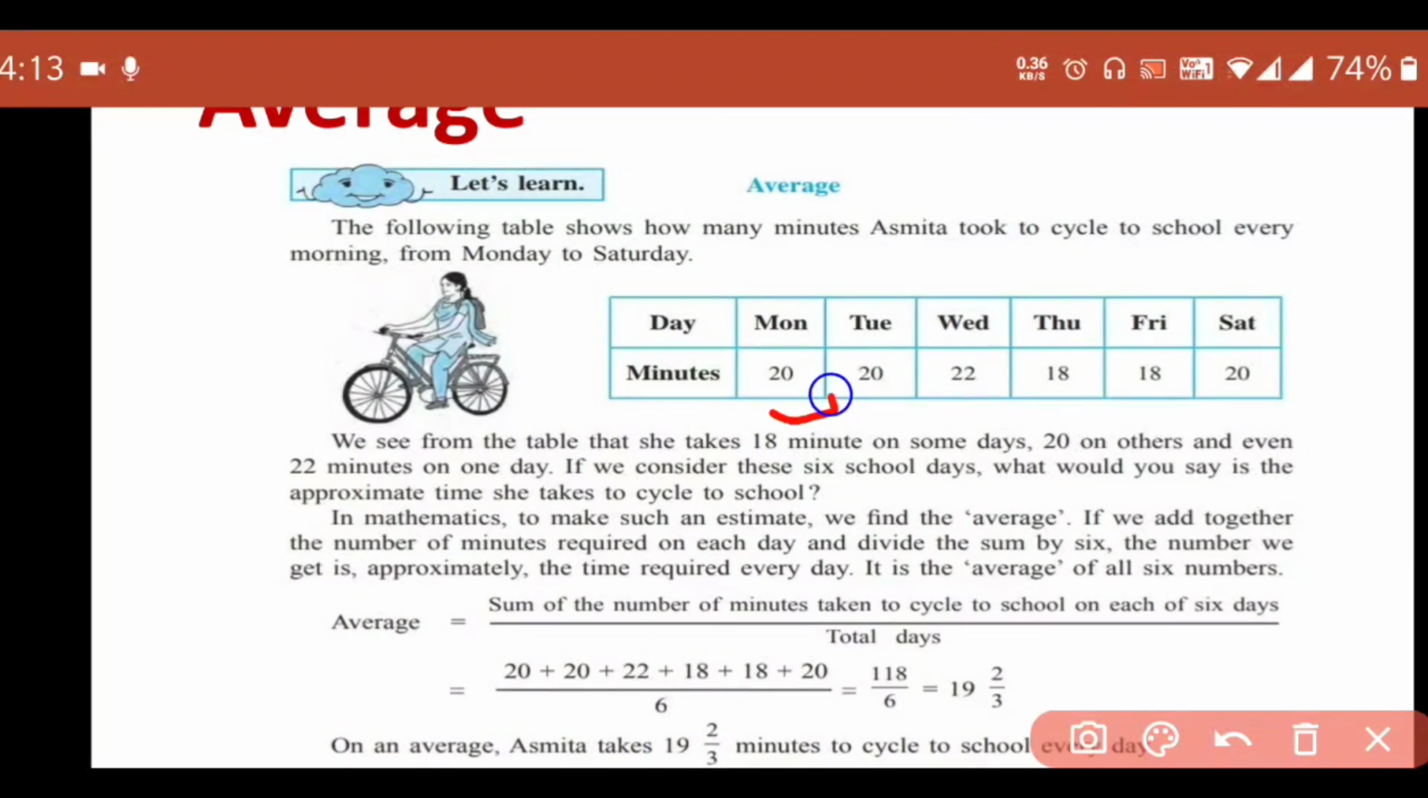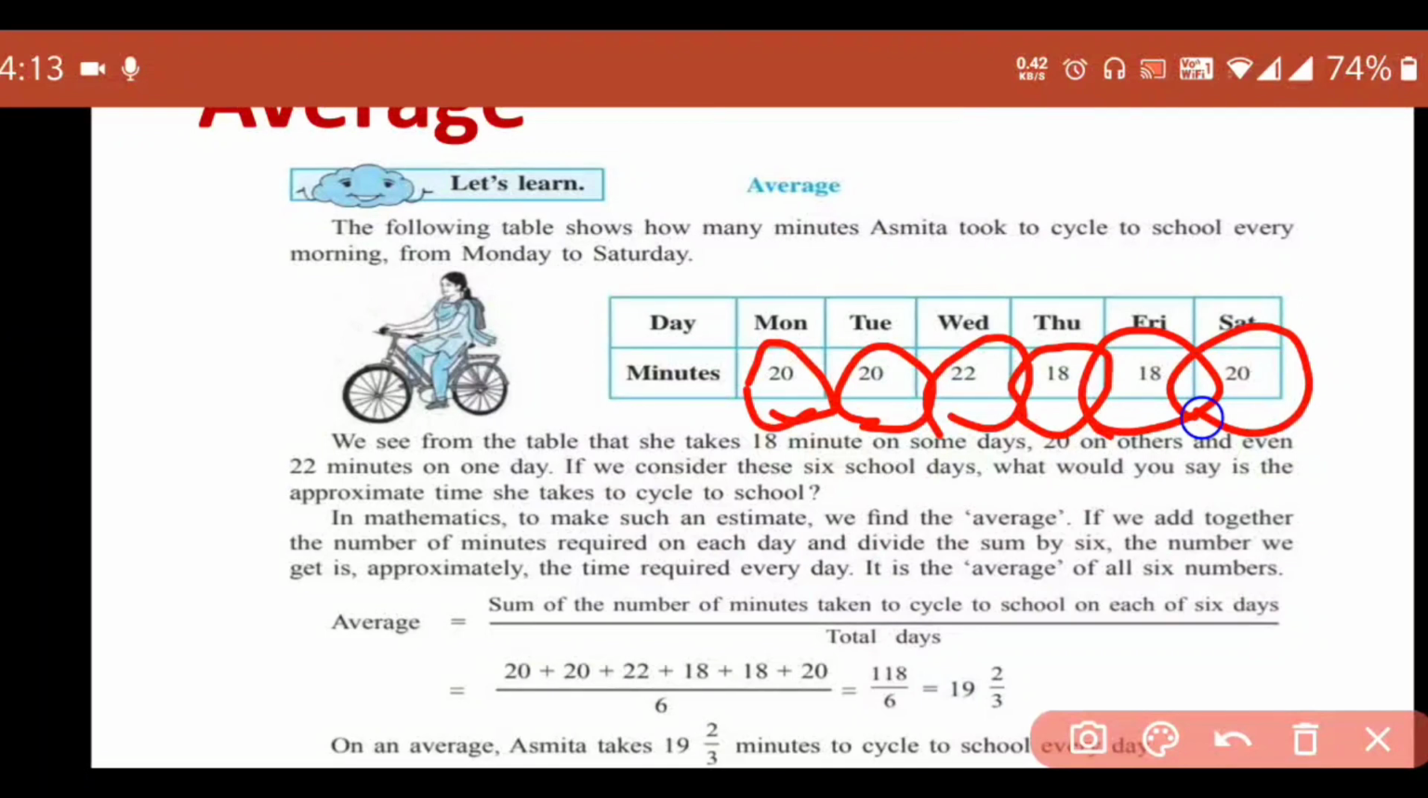On Monday, she took 20 minutes. On Tuesday, 20 minutes. Wednesday, 22 minutes. Thursday, 18 minutes. Friday, 18 minutes, and Saturday, 20 minutes. So in this way, she required this much time to go to school on each day of the week.